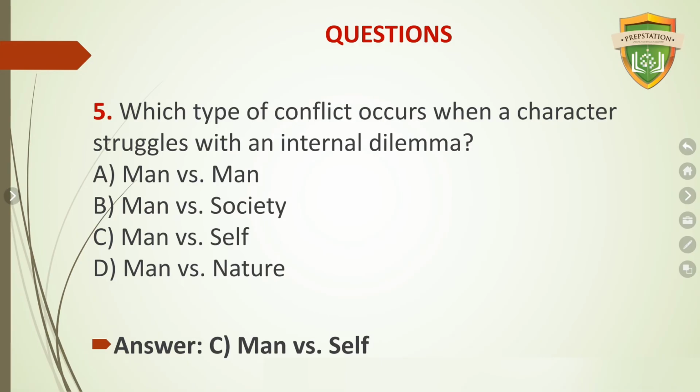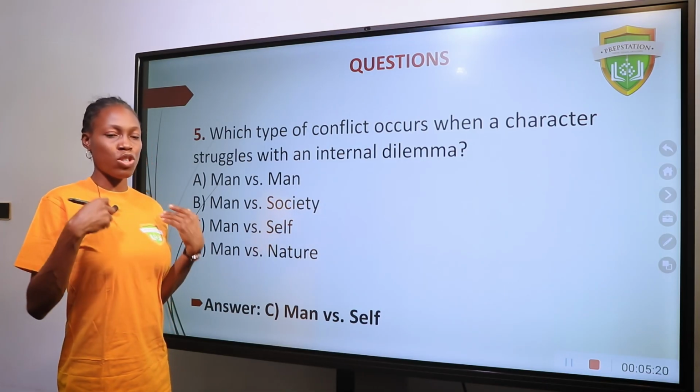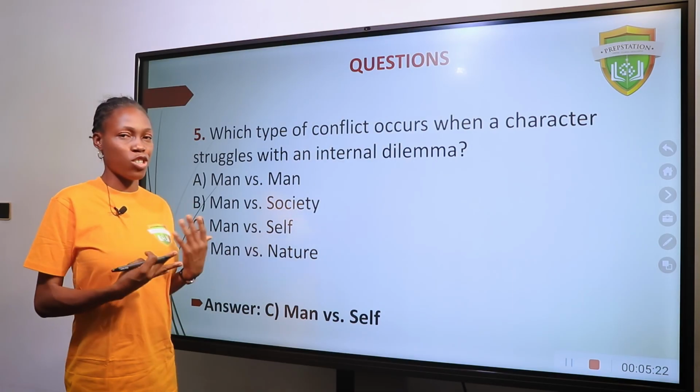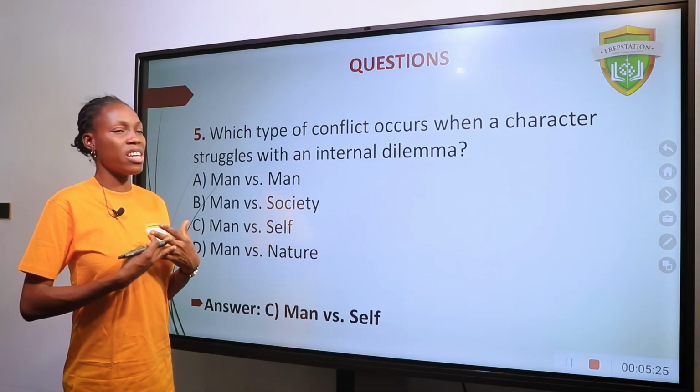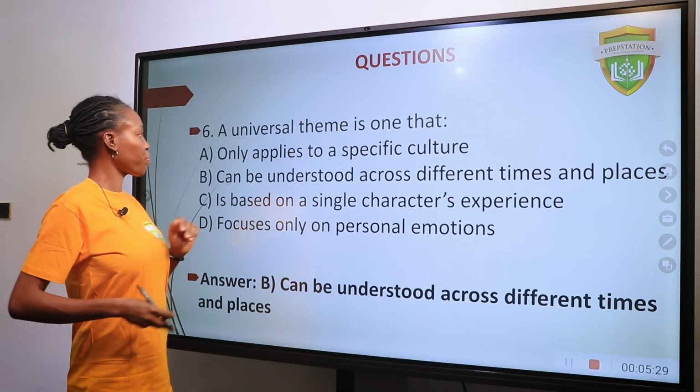A. Man versus man. B. Man versus the society. C. Man versus self. D. Man versus nature. The answer to this question is man versus self. Internal dilemma, and when you talk about conflict, you're looking at a struggle. So it happens internally, so it's man versus self.